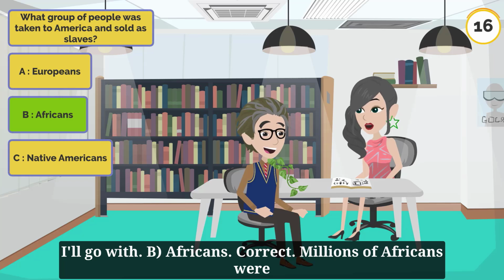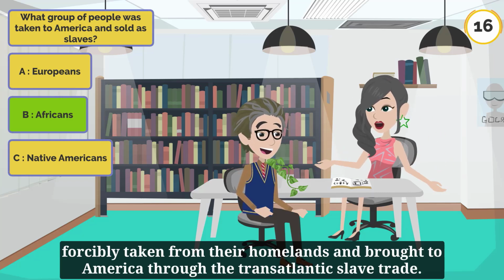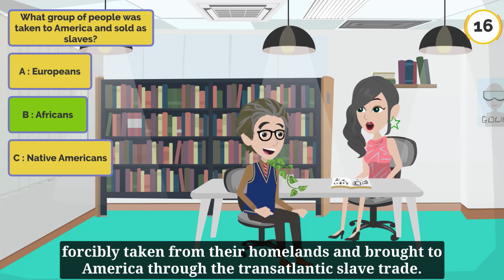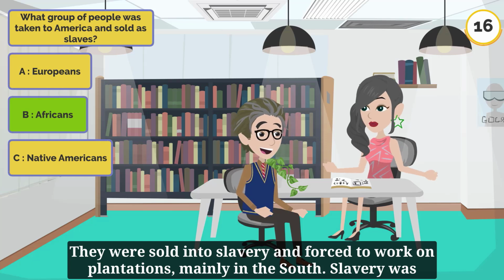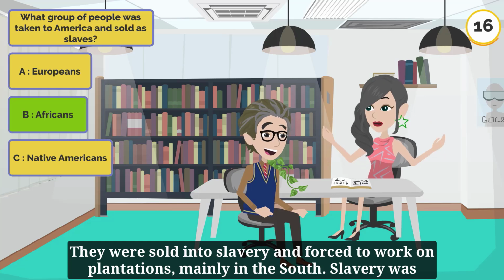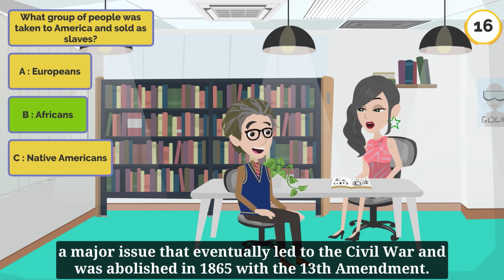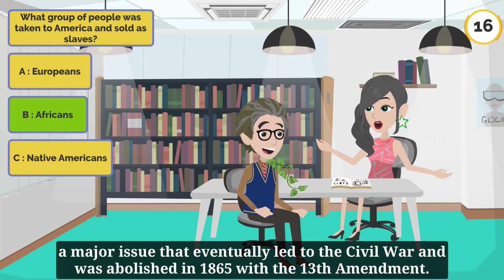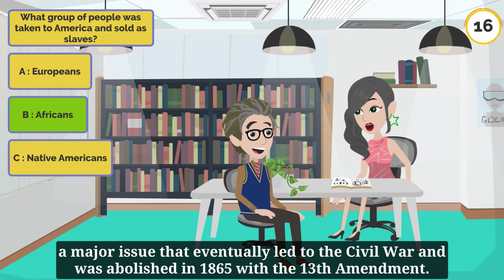Millions of Africans were forcibly taken from their homelands and brought to America through the transatlantic slave trade. They were sold into slavery and forced to work on plantations, mainly in the South. Slavery was a major issue that eventually led to the Civil War and was abolished in 1865 with the 13th Amendment.